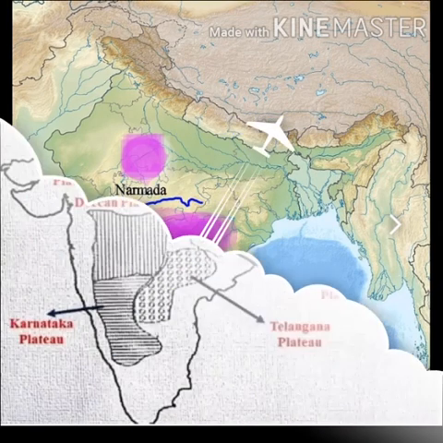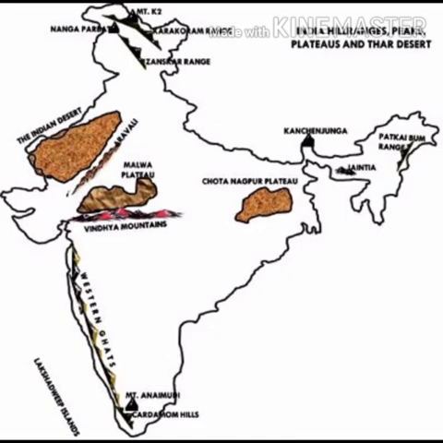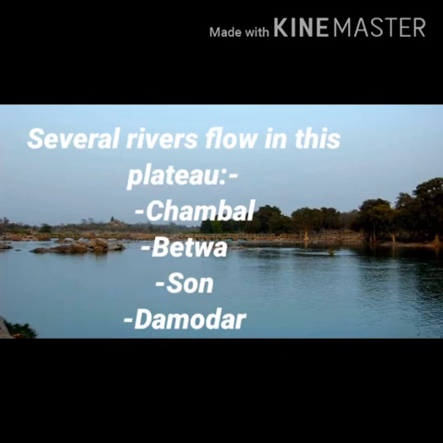First, see the location of Malwa Plateau. It lies to the northwest of Deccan Plateau. Now see the boundaries of Malwa Plateau, that is Vindhyas to the south and Chota Nagpur Plateau to the east. See the location in the map. Now several rivers like Sindh, Chambal, Son and Damodar flow in this plateau. These rivers dry up in summer.